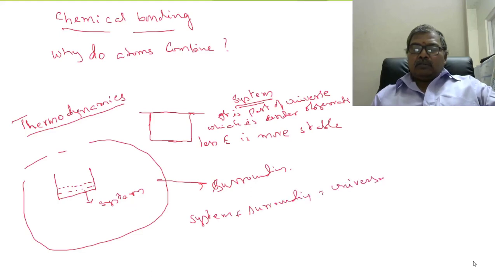There is transfer of energy and mass, and energy exchange takes place between system and surroundings.